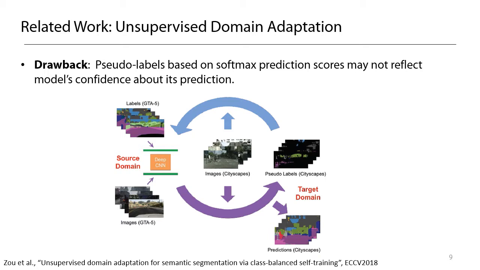In particular, the idea of self-training based on pseudo-labels has been developed as a unified and efficient approach for domain adaptation. However, existing self-training methods mainly use softmax prediction scores to extract pseudo-labels, which may not reflect the model's real confidence in its prediction. As a result, the performance of generalization is limited.